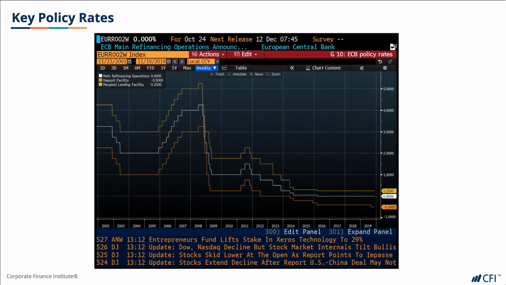Let me draw your attention to this graph on the slide showing the 3 main ECB policy rates. Again, note that similar to the Federal Reserve, the ECB moves rates in 25 basis point increments, except in extreme cases like we saw post-GFC, starting with a 50 basis point cut in October 2008. Rates don't tend to move very often, but when they do, they tend not to fluctuate too much. As you may remember from earlier, I described policy rates as a sledgehammer, so policy rates are not used to fine-tune the economy as a course of prudent monetary policy.